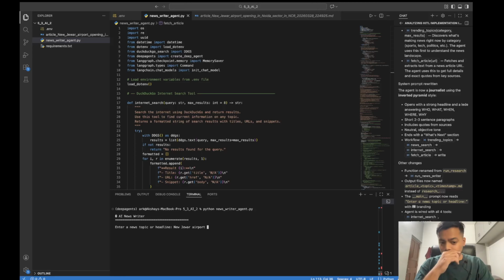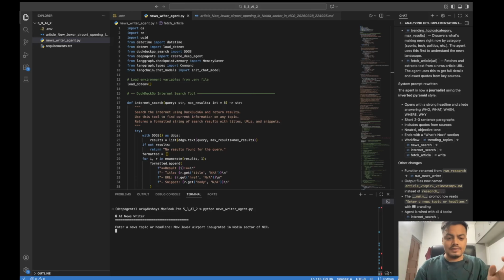Let's be careful with words. New Jewar Airport inaugurated, I hope the spelling is right, inaugurated in Noida, Noida sector of NCR.